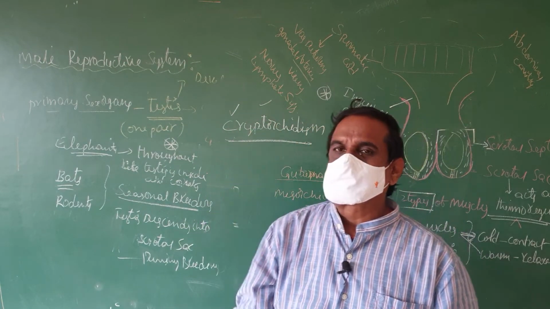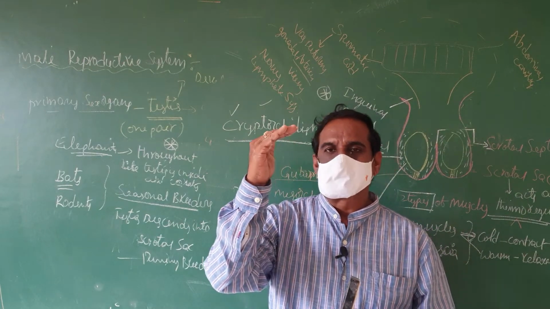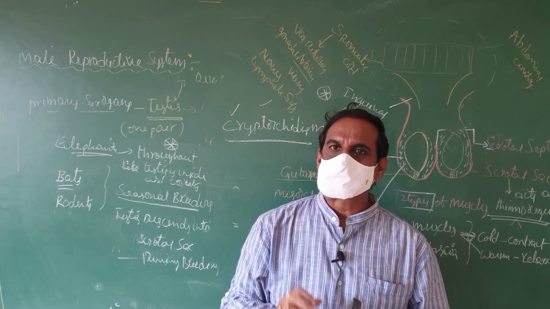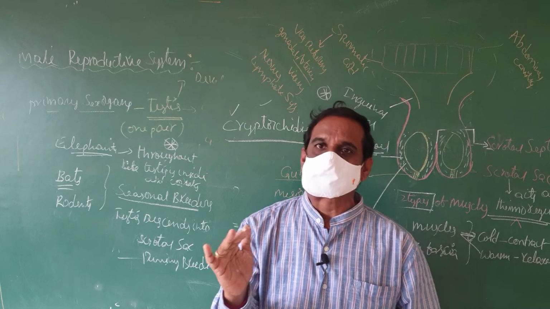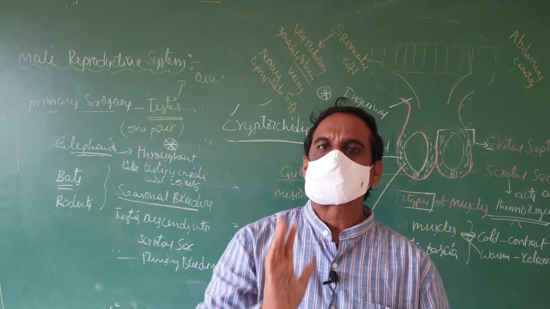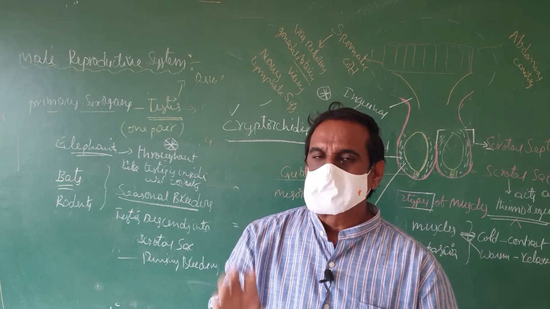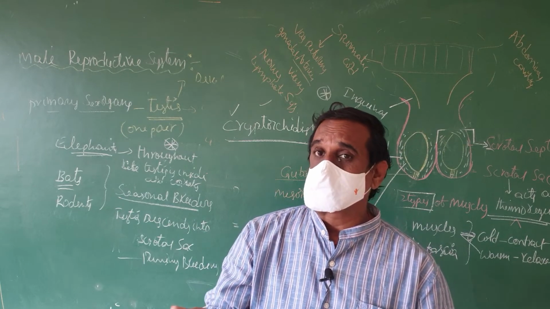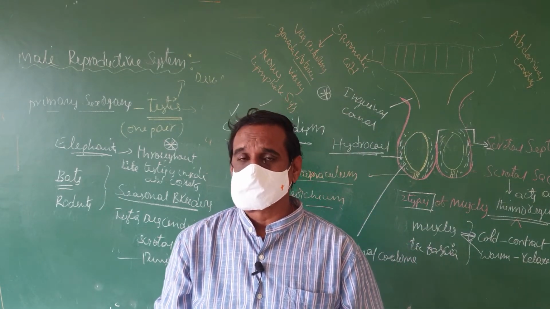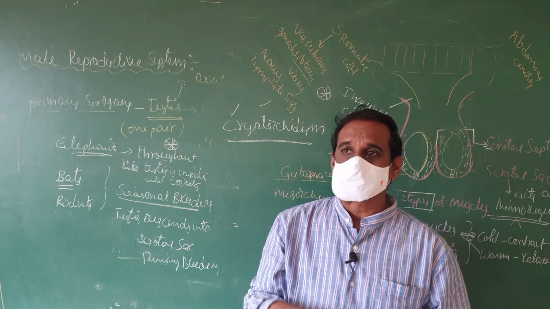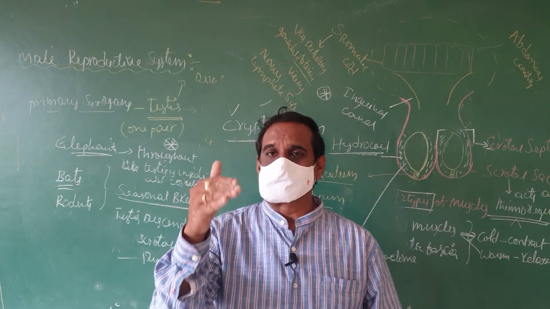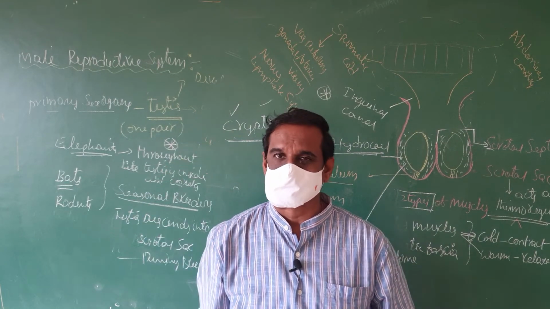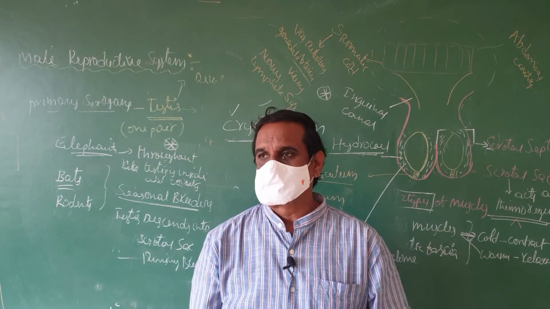When you see the arrangement of the testes, the size of the testis is 4 to 5 centimeters in length and 2 to 3 centimeters in width, and the shape is oval. Where is the testis located? The testis is located outside the abdominal cavity in the hip region, in an extra abdominal sac-like structure. You have to remember that the scrotal sac is attached to the dorsal abdominal wall. So the primary sex organs, the testes, are located in a sac-like structure called the scrotum or scrotal sac.